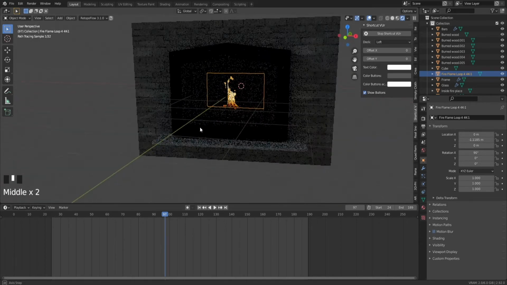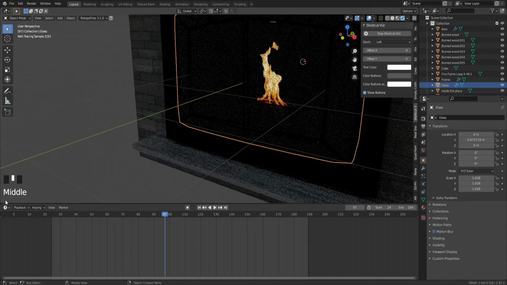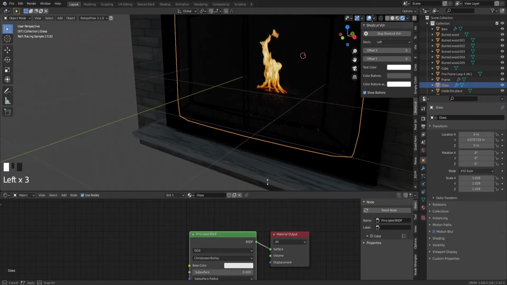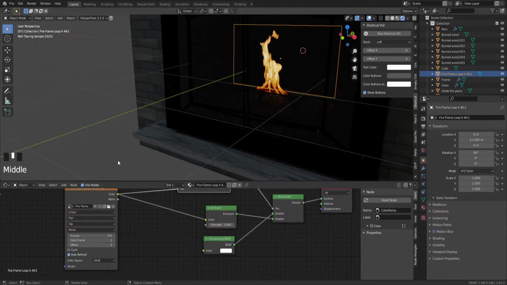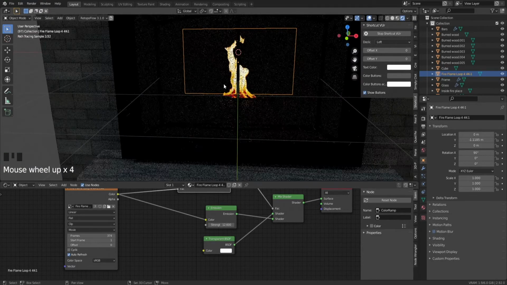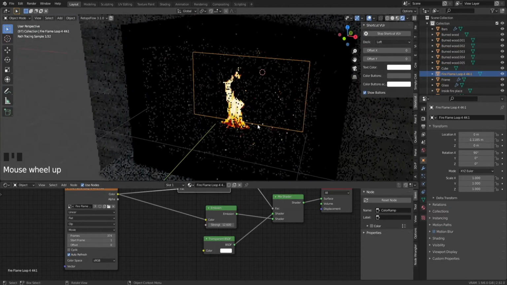Yeah, it basically glows in there. You can also just put up the emission, of course, to get a bit more light in there. Let's see, we have not selected the fire. Emission. It does, however, eventually become white, which is not very believable.